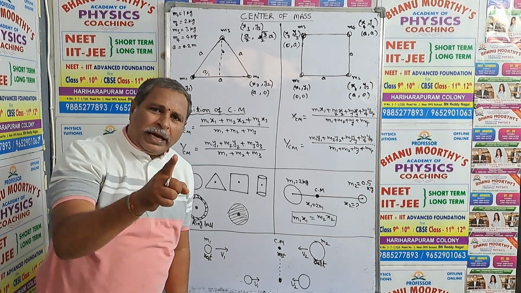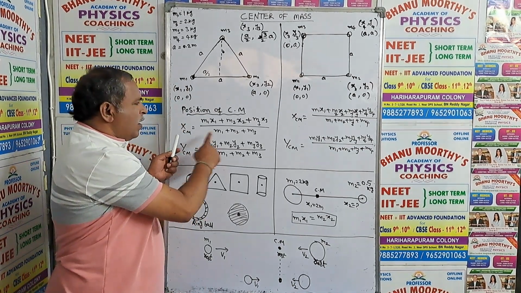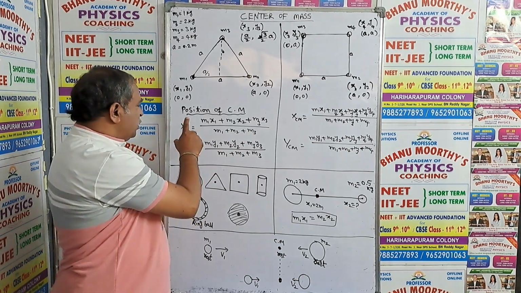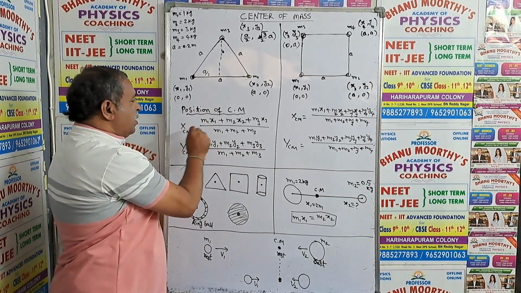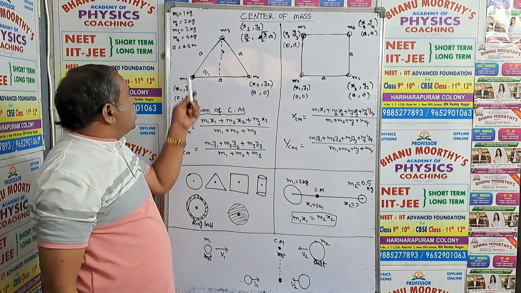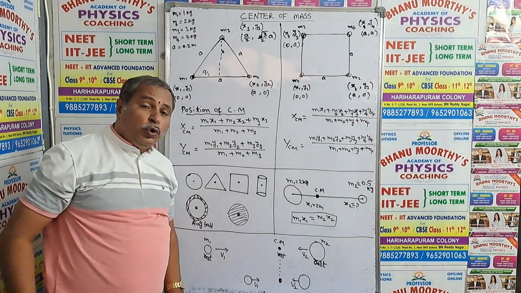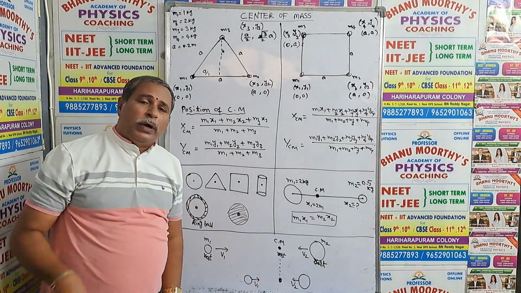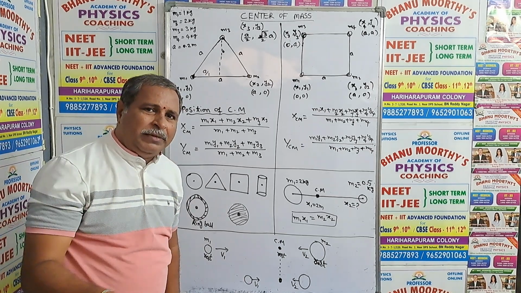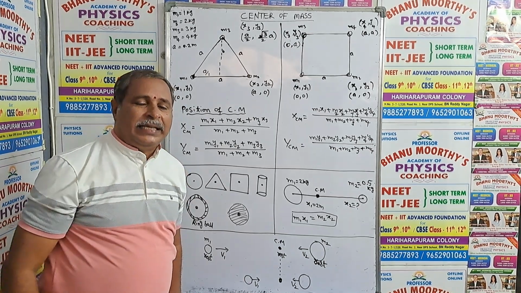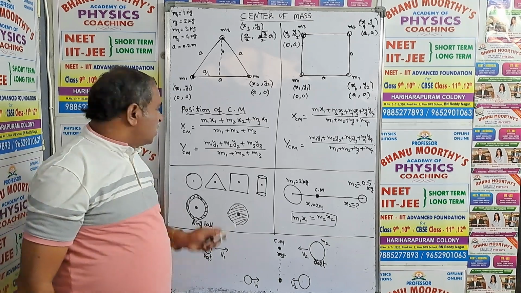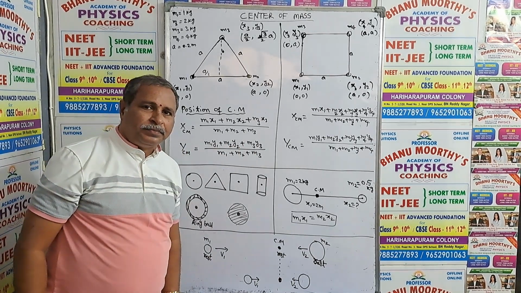Once you locate the coordinates, the formulas are here for position of center of mass, xcm and ycm. If you substitute the values in these two formulae, you can get xcm and ycm. That is called the position of center of mass. These are the center of mass coordinates.